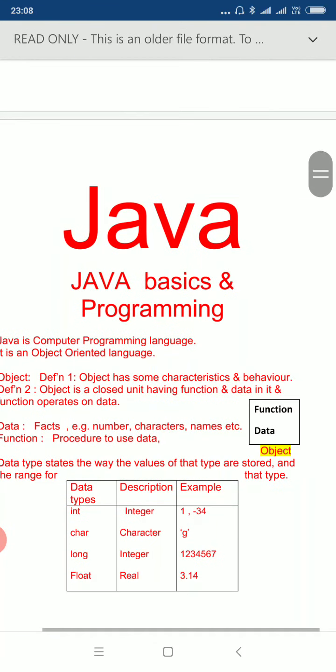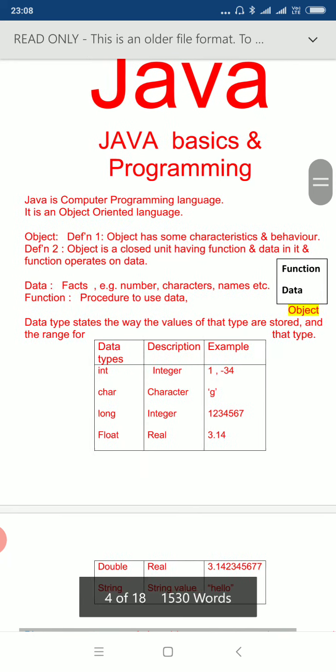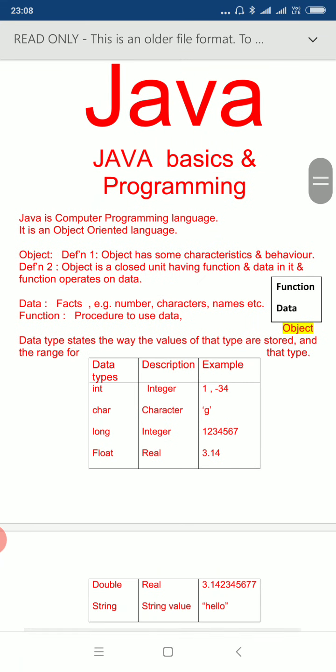So friends, without wasting time, let's start Java. Friends, Java is a computer language. It is an object-oriented language. Let's talk about a few definitions.